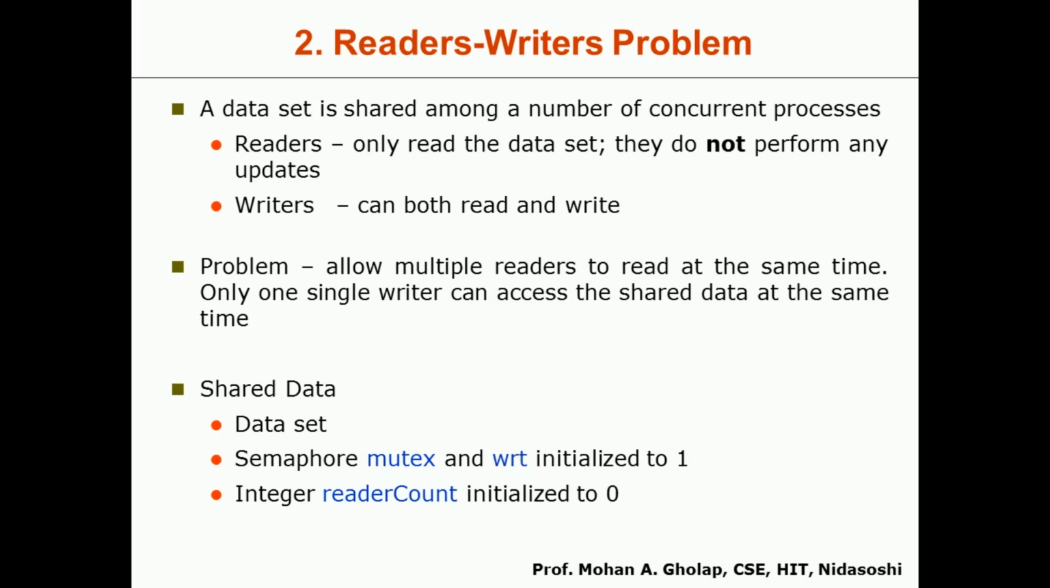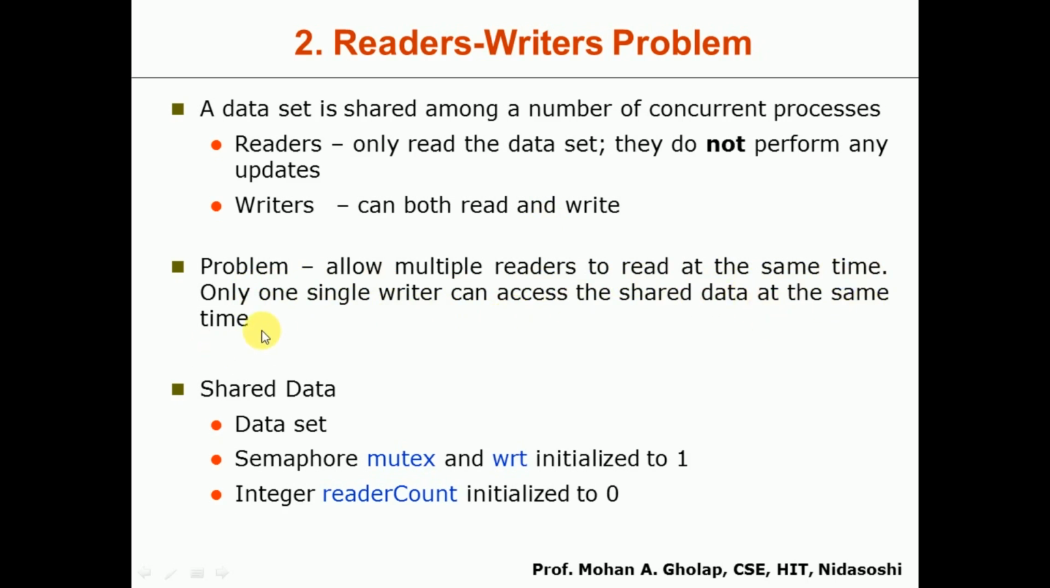So whatever concurrent processes are accessing the shared data set, we categorize those processes into two types, that is readers and writers. What are these reader processes? Reader processes will only read the data set, they do not perform any updates. Whereas writer processes can both read and write. Here the problem is to allow multiple readers to read at the same time, but only one single writer can access the shared data at the same time.